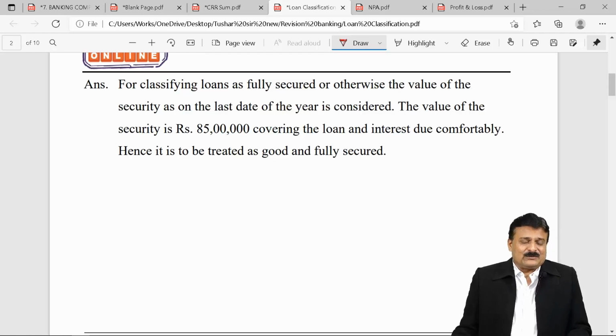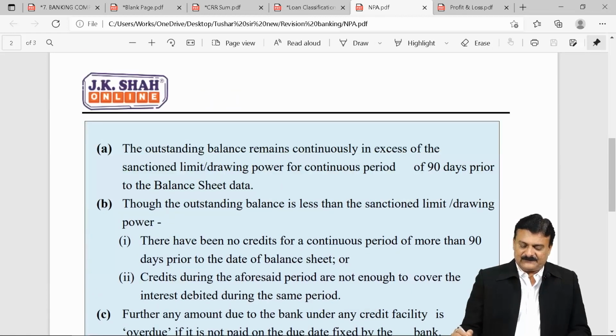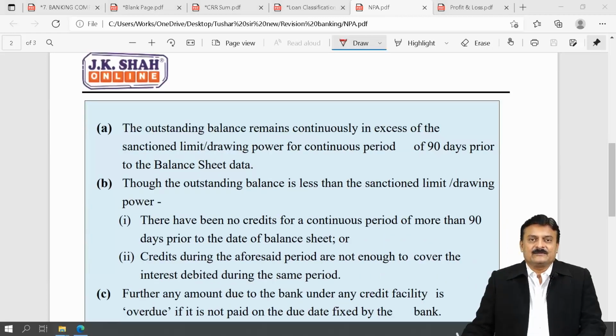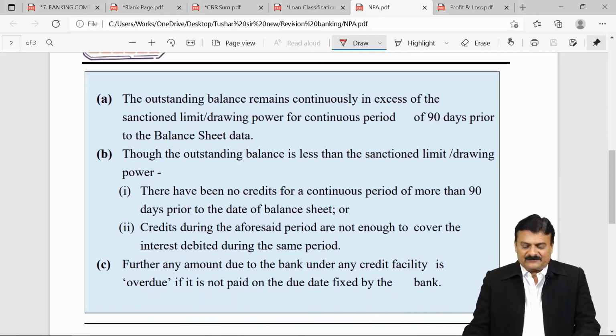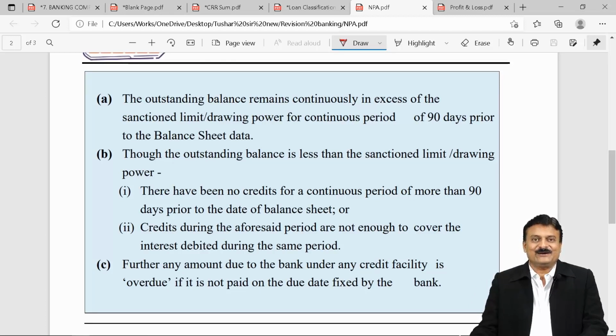So we must know what the rules are which make a cash credit or an overdraft an NPA. These are the rules in front of you. First one, the outstanding balance remains continuously in excess of the sanction limit or drawing power for a continuous period of 90 days prior to the balance sheet date.